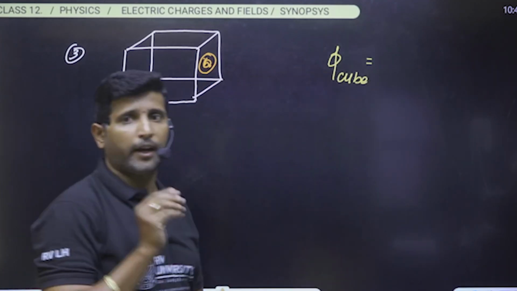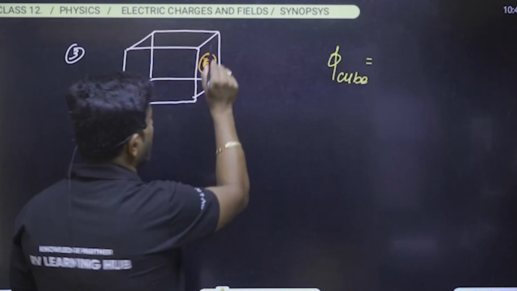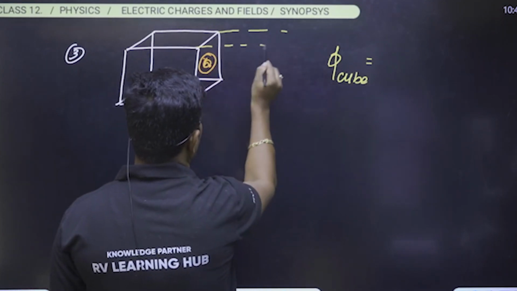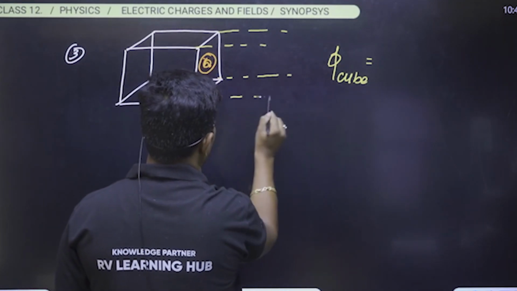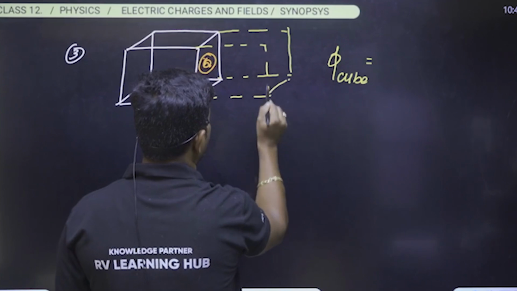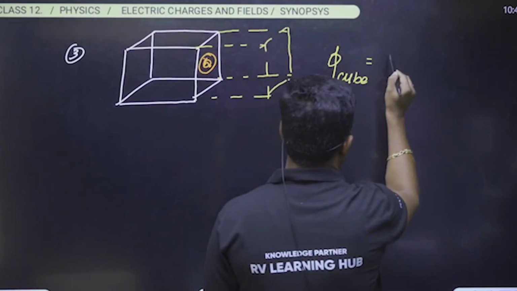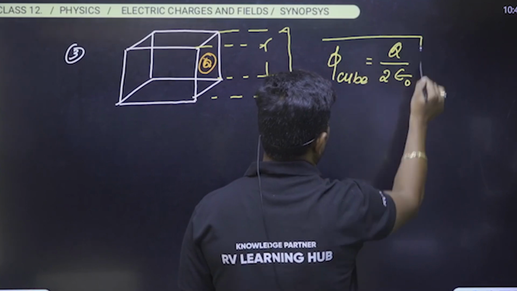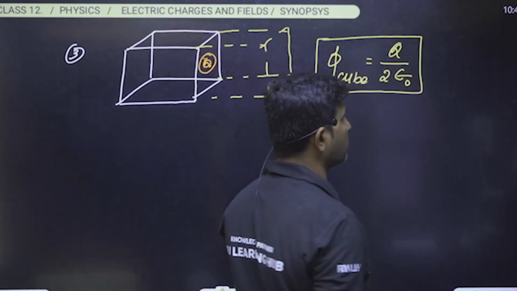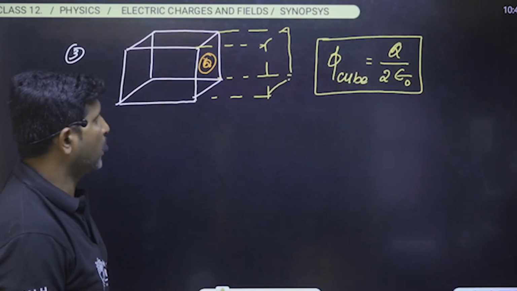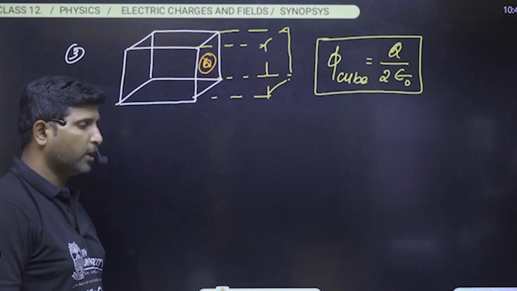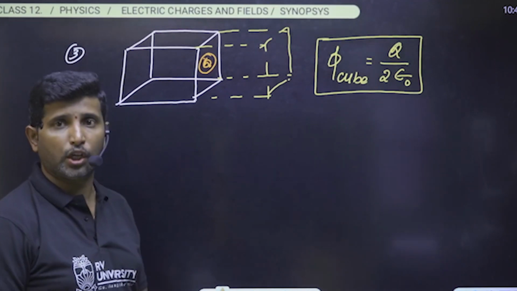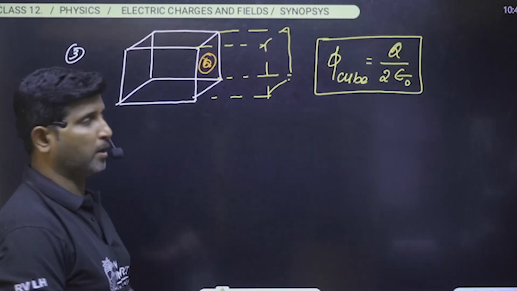In order to find the flux through the cube, we have to imagine a closed surface. Okay, so please make sure about this. It is always equal to Q divided by 2 epsilon naught. Like this, we have to analyze each and every point related to the calculation of the flux.